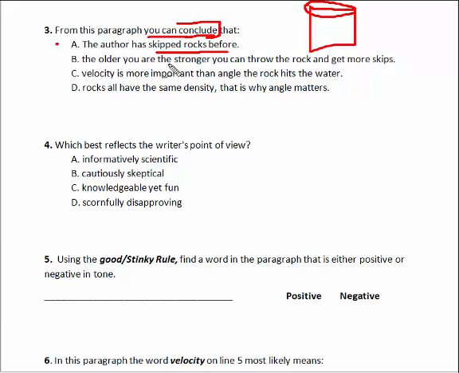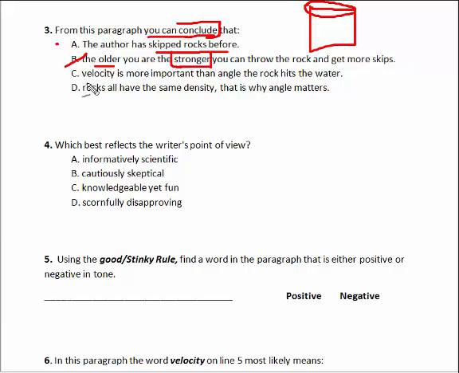B, the older you are, the stronger you are, and the stronger you can throw the rocks, you can get more skips out of it. Never really says anything about being stronger. Stronger would refer back to velocity, but I know a lot of kids that are baseball players that can throw a baseball faster than an adult because they are not necessarily older. So that would be incorrect.